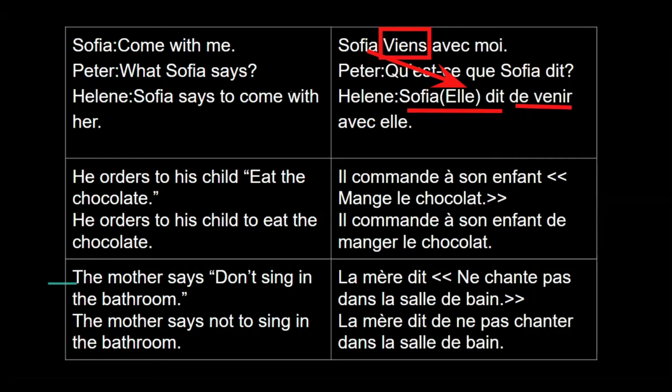So it becomes Sophia dit de venir, and avec will remain avec moi. See, Sophia is using moi for me. So like Sophia saying come with me. And for Helen, she's third person and she's feminine. So it will become avec elle. This is a stress pronoun. So the sentence finally becomes Sophia dit de venir avec elle.